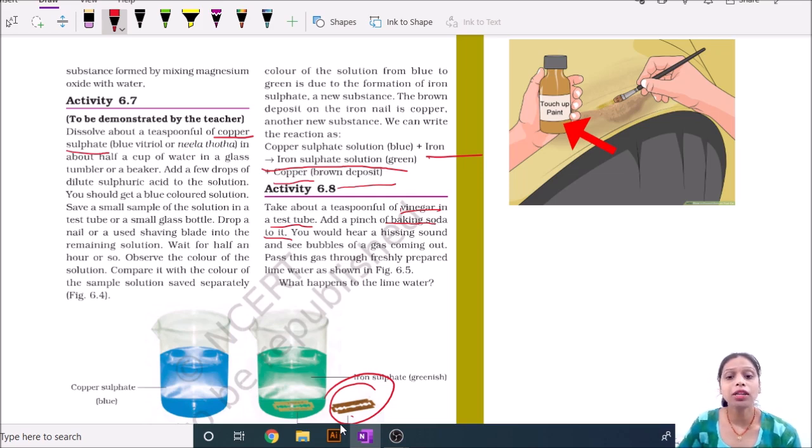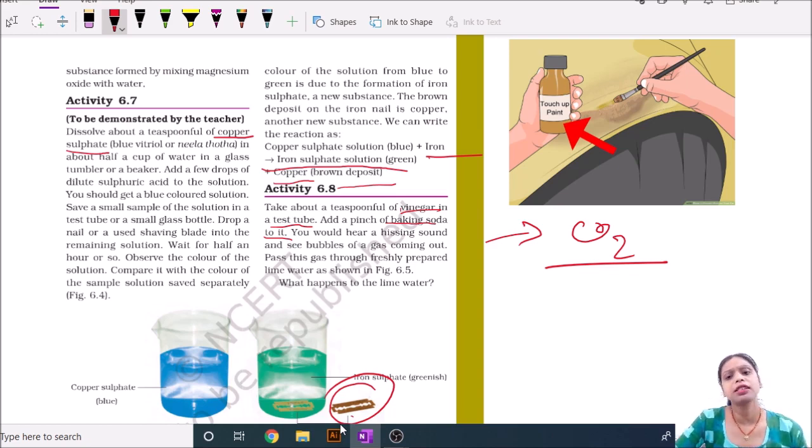Then what is the gas that is coming out of the reaction? The name of this gas is carbon dioxide. When we take the carbon dioxide and pass it through lime water, it turns into a white solution.